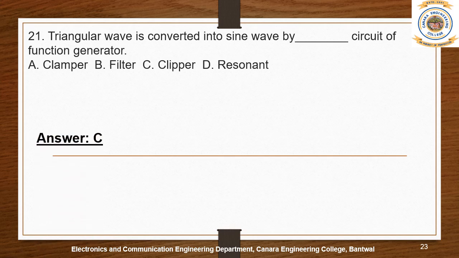A clipper just removes a particular portion of the waveform. In a triangular wave we have a sharp edge on one side. We want to clip or remove those portions, and make that sharp curve a smooth curve. So in that way the right answer is clipper.